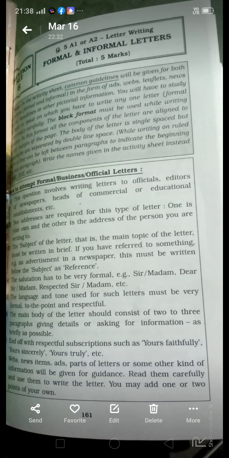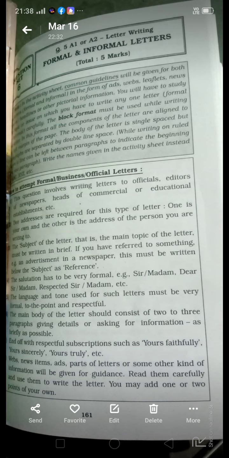But when you separate the paragraphs, you have to leave a double line space, because the lines indicate that you are beginning a new paragraph.